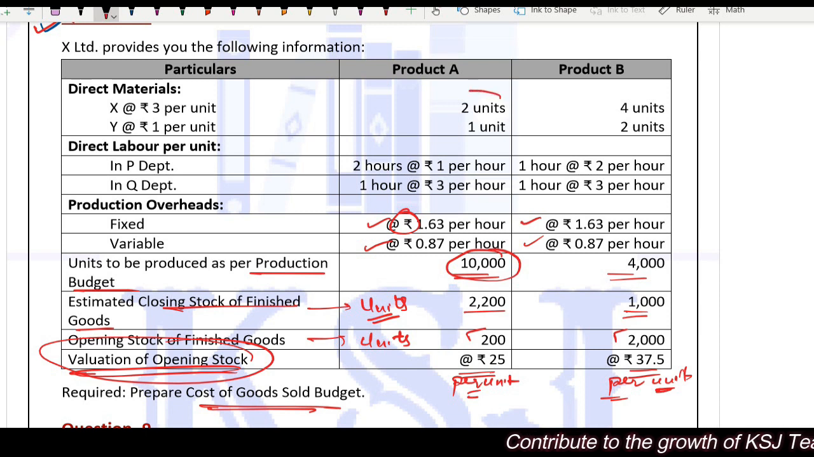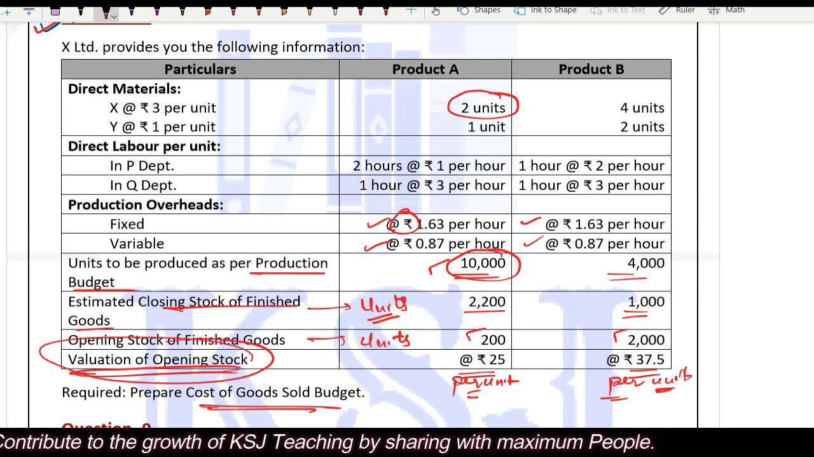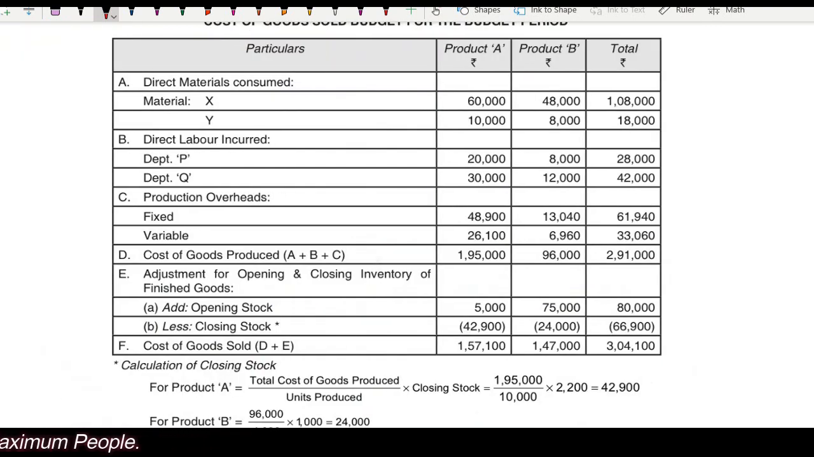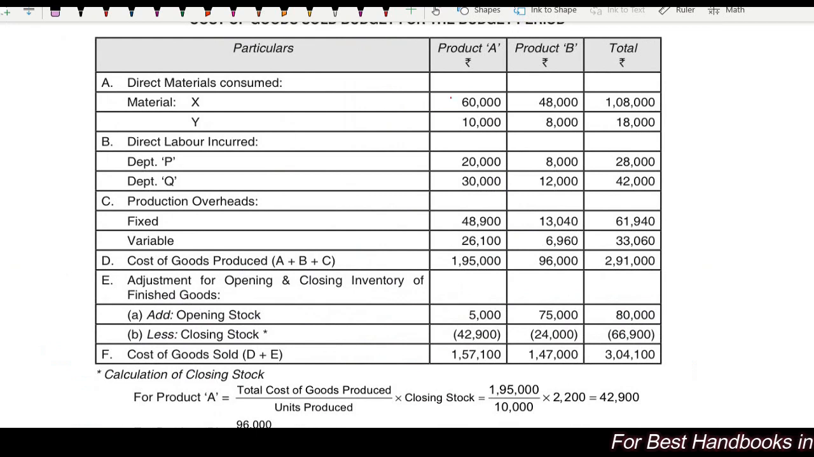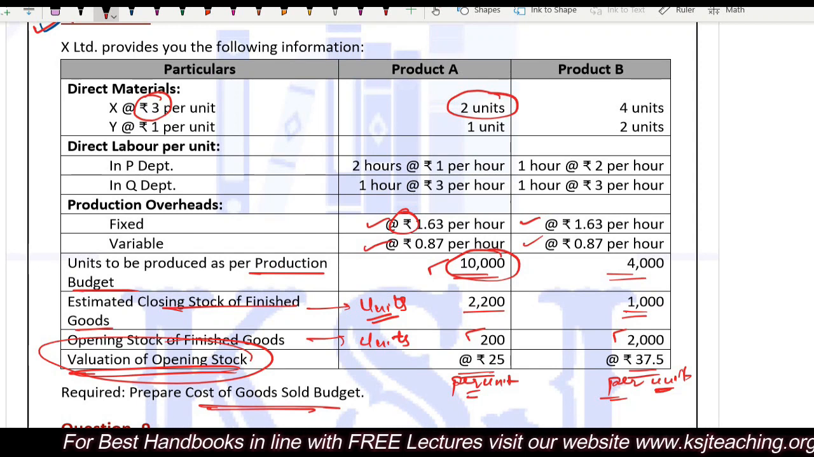Material X, 2 units for 1 unit of the finished product. For 10,000 units, 20,000 multiplied by 3, rupees 3 per unit. Total 60,000 is the amount. Let's see. So direct material consumed, material X, is 60,000 for product A and 48,000 for product B, right?